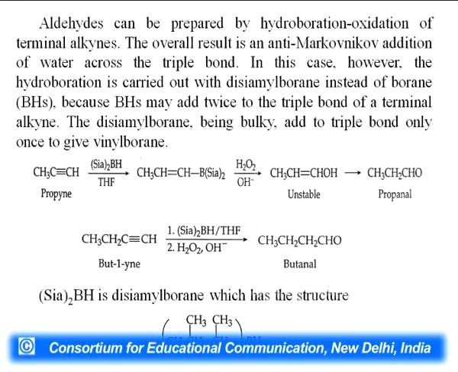Aldehydes can be prepared by hydroboration-oxidation of terminal alkynes. Again propyne is here. The overall result is anti-Markovnikov addition, which I have already stated, just opposite to that of the Markovnikov rule, across the triple bond. The hydroboration is carried out with disiamylborane instead of borane because borane may add twice to the triple bond of a terminal alkyne. So disiamylborane, being bulky, adds to the triple bond and only one product will be formed.